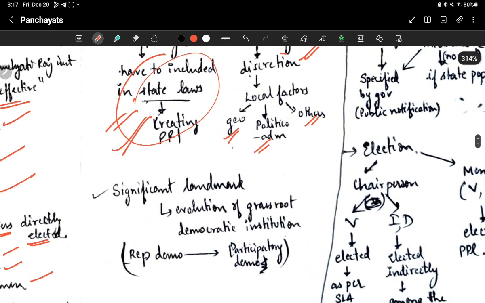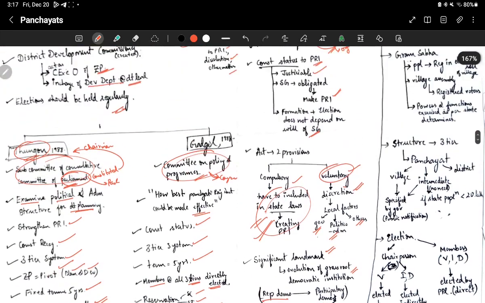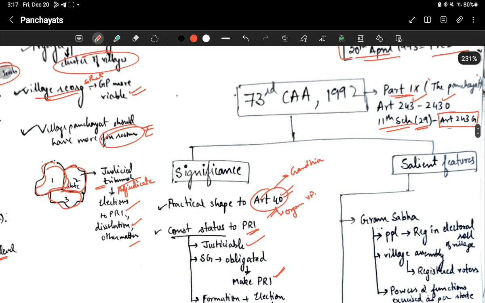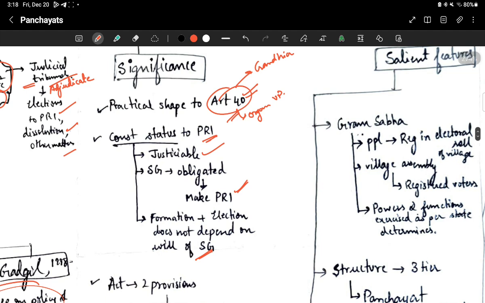Basically, this Panchayati Raj institution was a significant landmark for the evolution of grassroots democratic institutions. It converted a representative democracy into a participatory democracy. Then let's see the salient features now. There are a lot of salient features. Let's see them one by one.